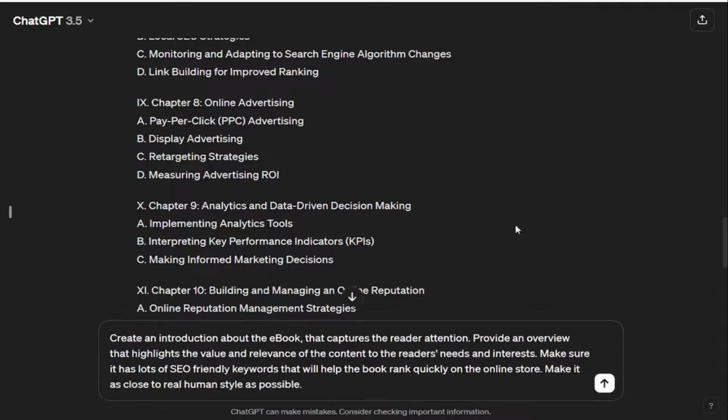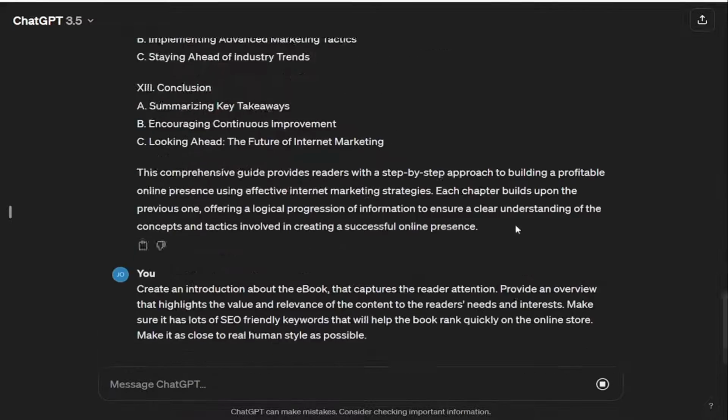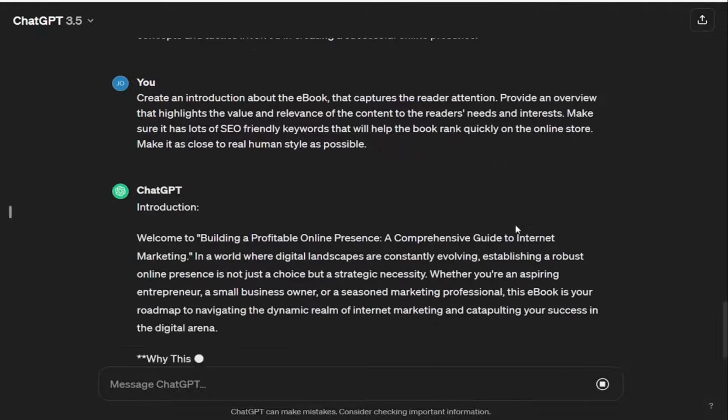Now, let's create the introduction as follows. Create an introduction about the ebook that captures the reader's attention. Provide an overview that highlights the value and relevance of the content to the reader's needs and interests. Make sure it has lots of SEO-friendly keywords that will help the book rank quickly on the online store. Make it as close to real human style as possible.